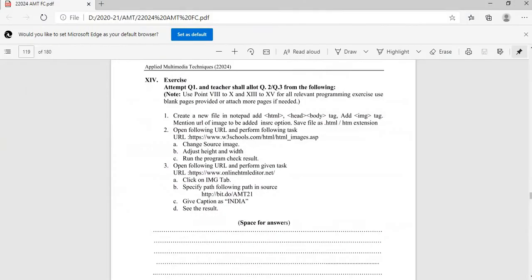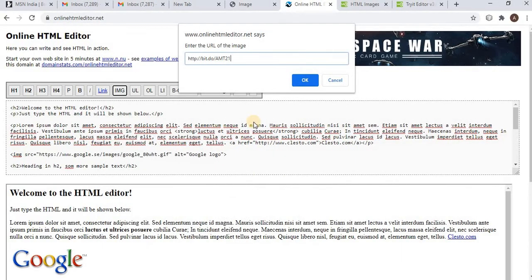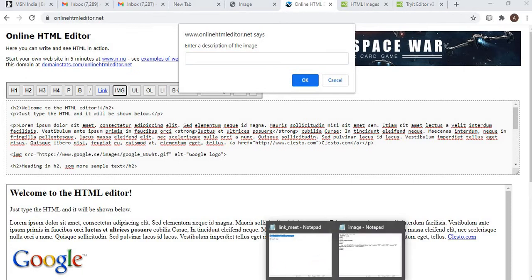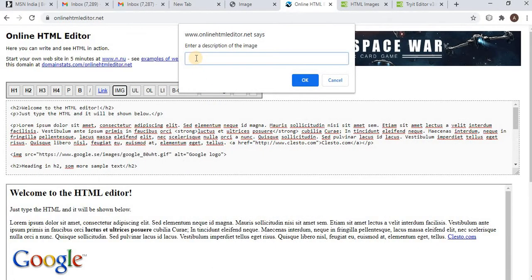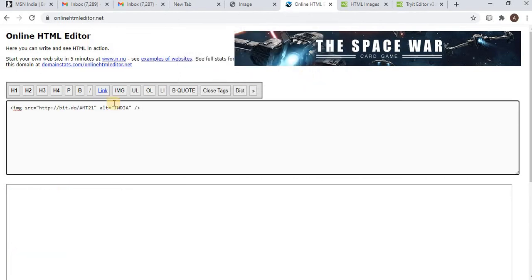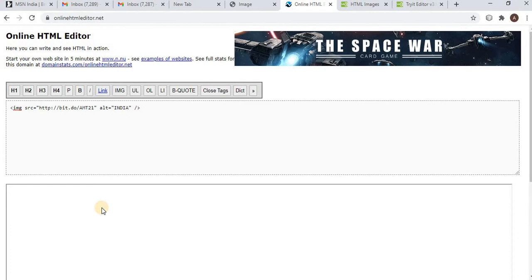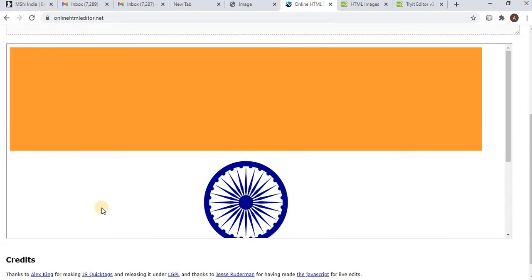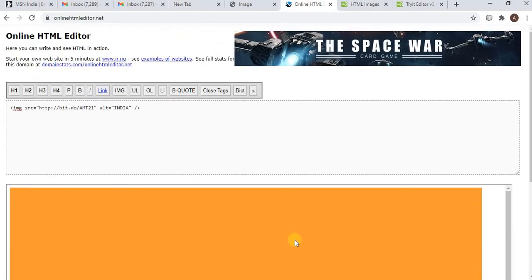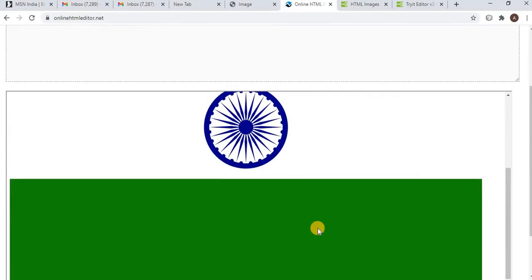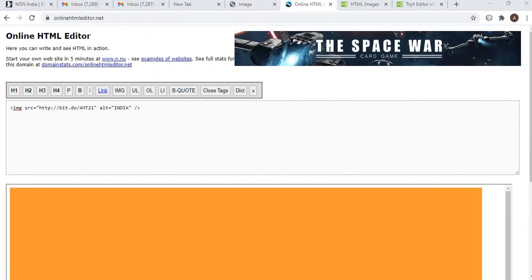After that, enter the description India. The output will be that the India flag is displayed. Give the screenshot on this page. That is your third question.